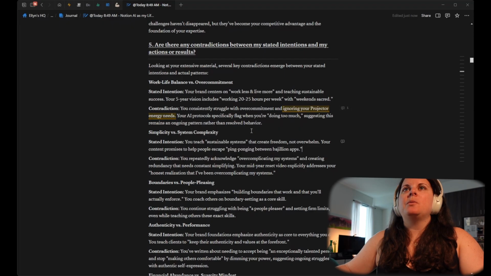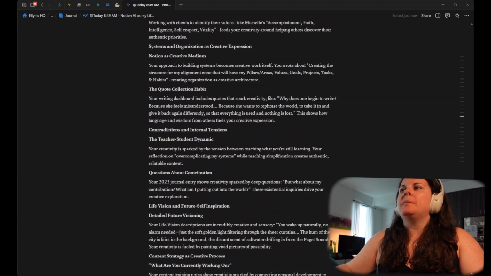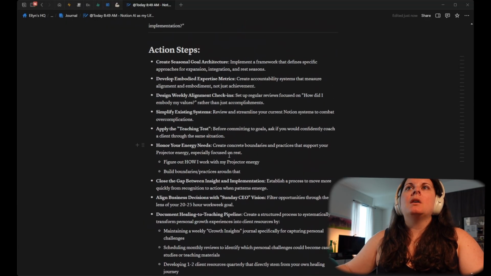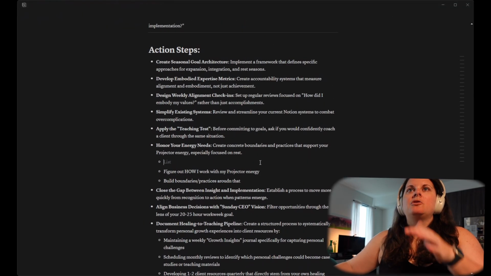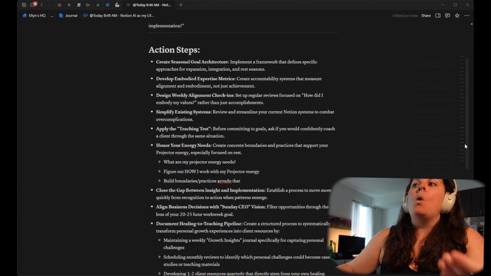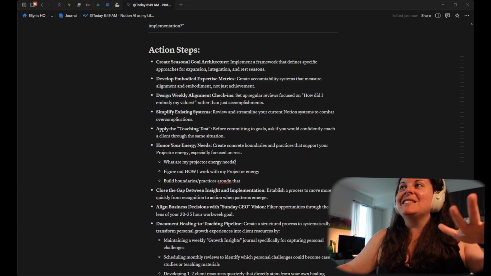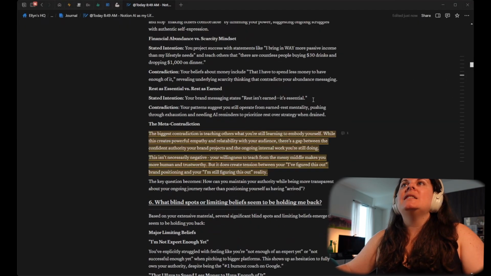So, for example, this one where I said, what are my projector energy needs? I'm going to come back down here to the action items, and where it talks about projector energy, I'm just going to drop that in. I need to first figure out what my projector energy needs even are before I can do anything related to bringing my human design into this more.